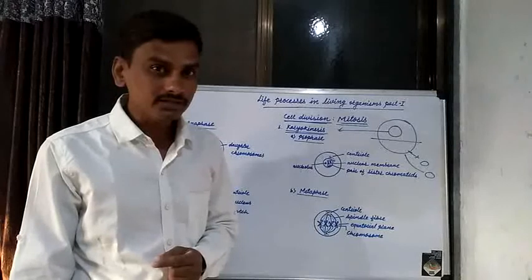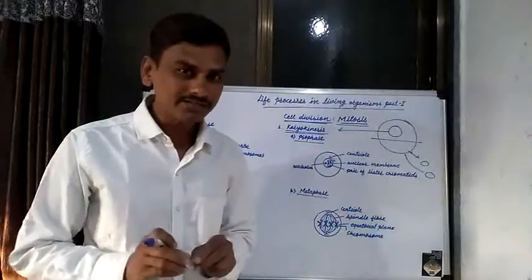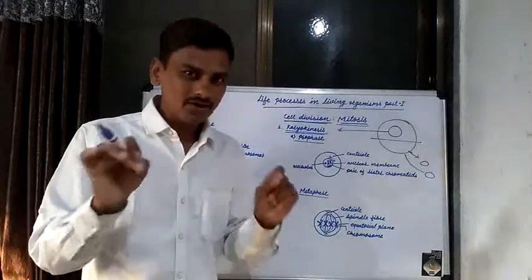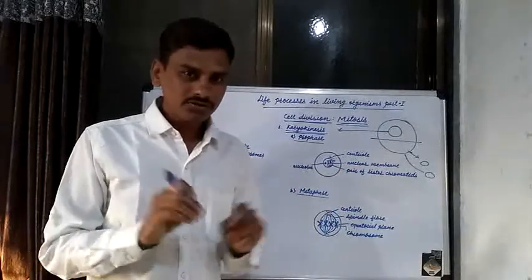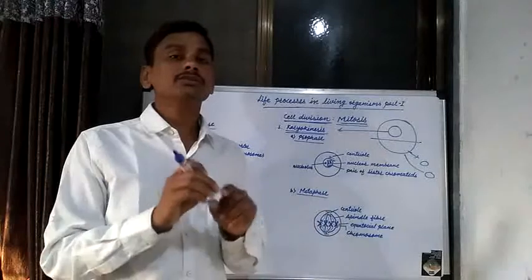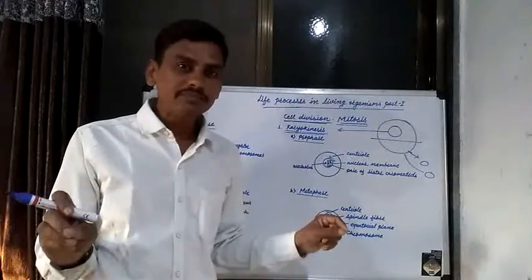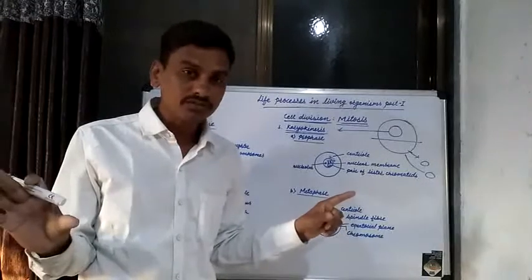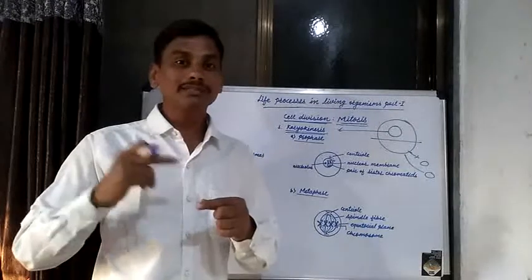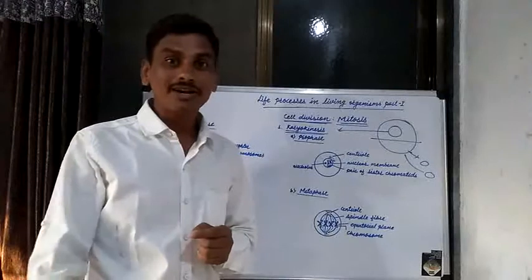If you see the structure of a plant cell and animal cell, what is the difference between a plant cell and an animal cell? Various cell organelles are present in the cell, and each has a different function: the function of the nucleus, Golgi complex, cytoplasm, mitochondria, endoplasmic reticulum, and ribosomes.